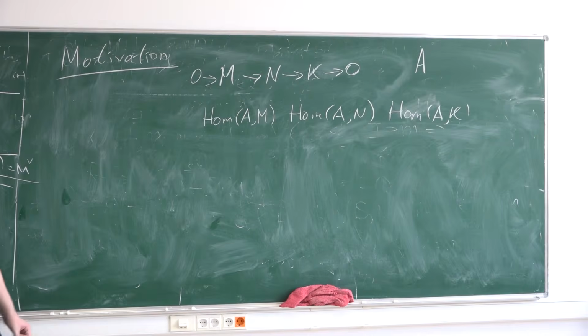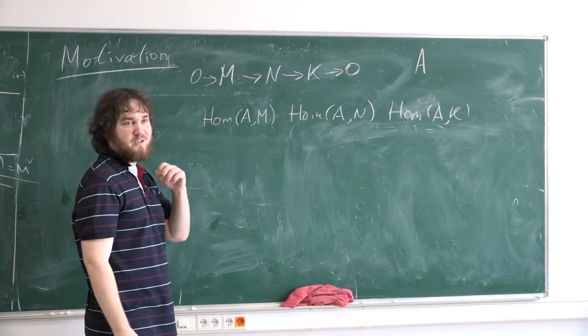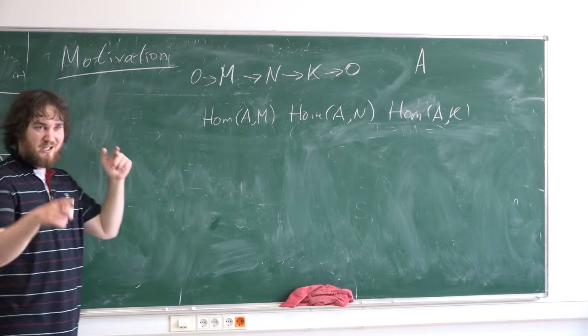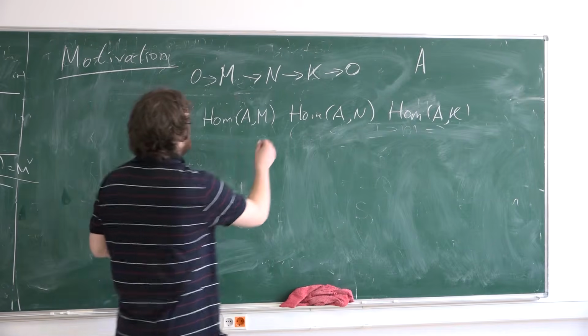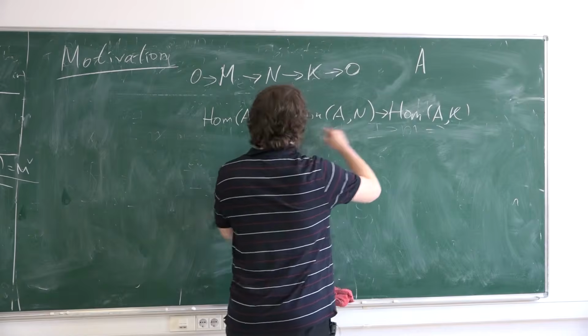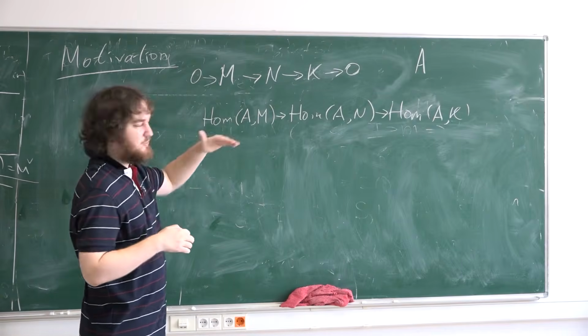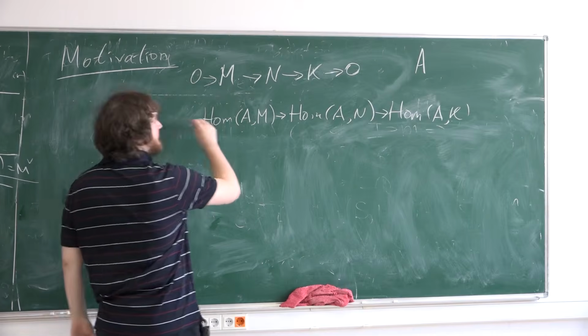Do you agree that I have an induced homomorphism? In what direction? From left to right, yes. It's obvious, by the obvious definition. I do not give you a definition, but you have an obvious induced homomorphism, and zeros here and zeros here.